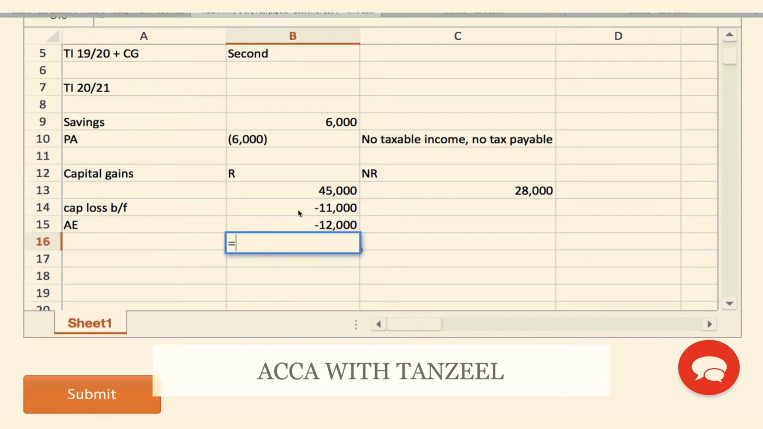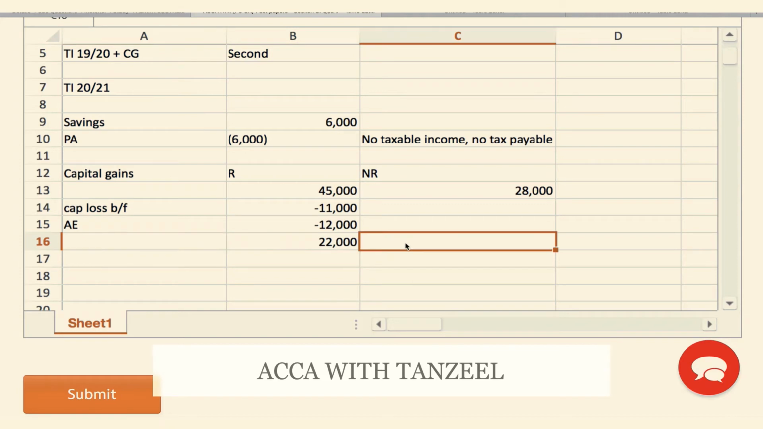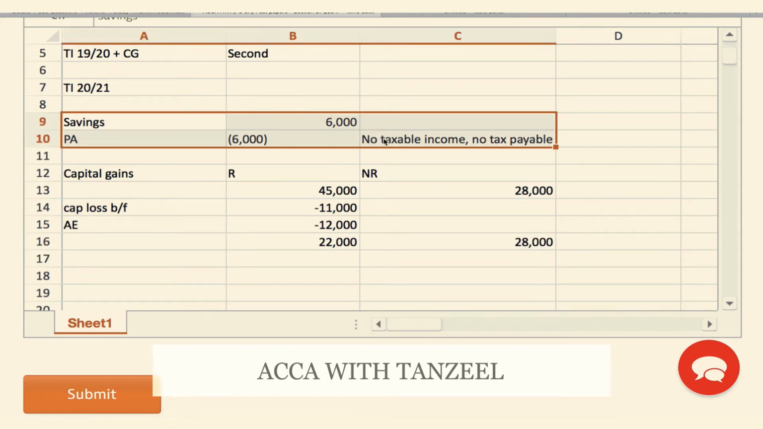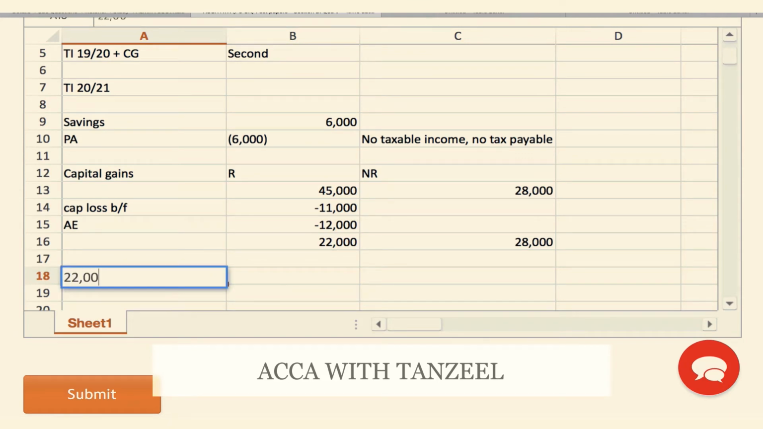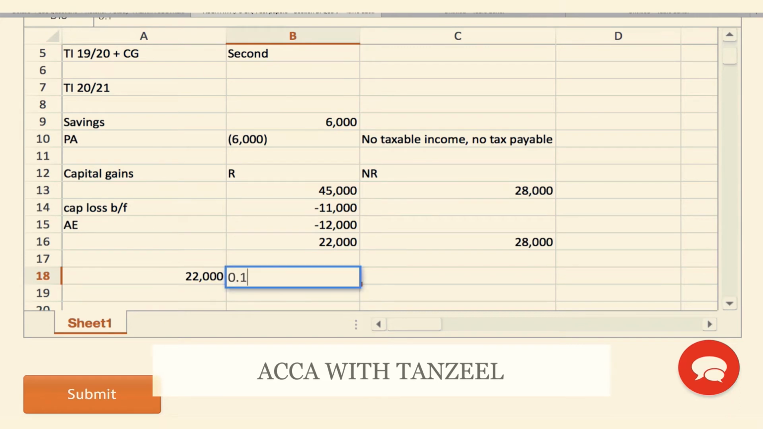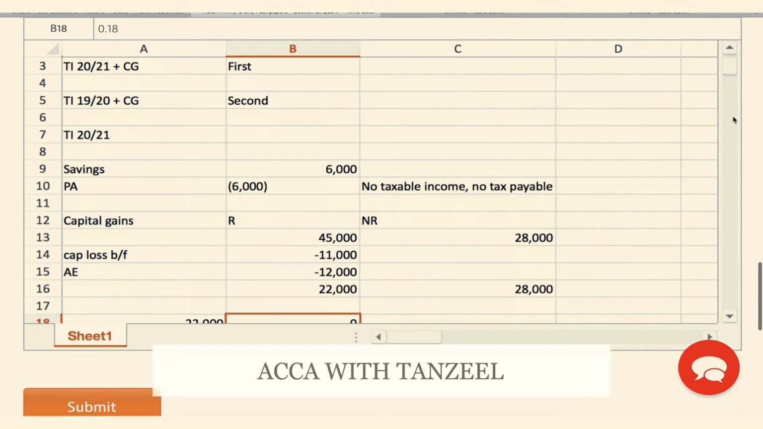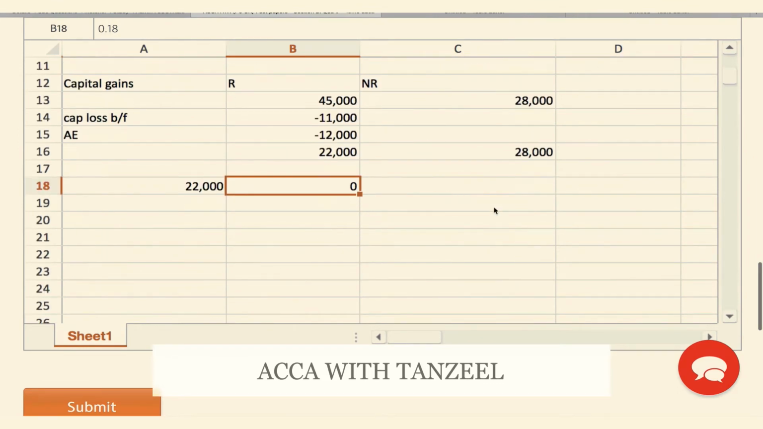So what is my final taxable gain? It is this plus this plus this. This one is residential and the non-residential is this. Now realize that we have no taxable income over here, so we have my full basic band available, again going fully to the residential gain. That means that I will have 22,000 and this will be at the 18% because this falls into the basic band entirely. Let me just put this in the percentage.